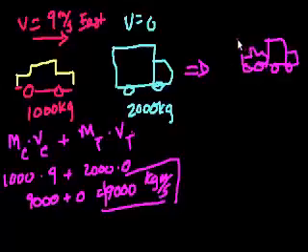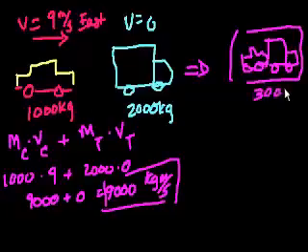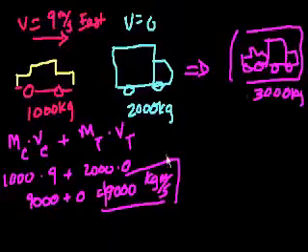So what we're saying is this combination, this new vehicle called a car truck, its momentum will have to be the same as the car and the truck's momentum when they were separate. So what do we know about this car truck object? Well, we know its new mass, right? It will be the combined mass of the two. So it's 1,000 kilograms plus 2,000 kilograms. So it's 3,000 kilograms. And now we can use that information to figure out its velocity. How? Well, this 3,000 kilogram object's momentum has to be the same as the momentum of the two objects before the collision. So it still has to be 9,000 kilogram meters per second.